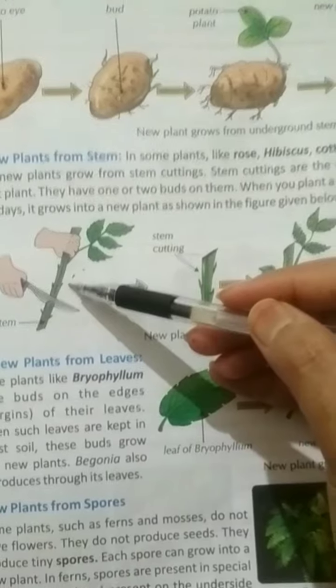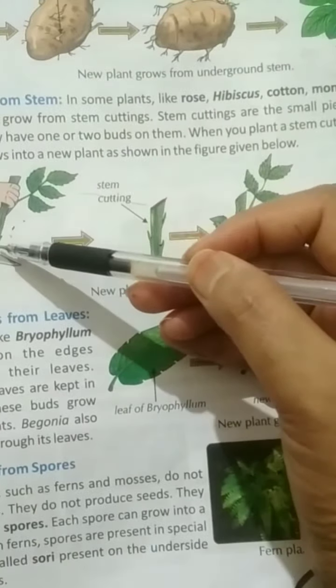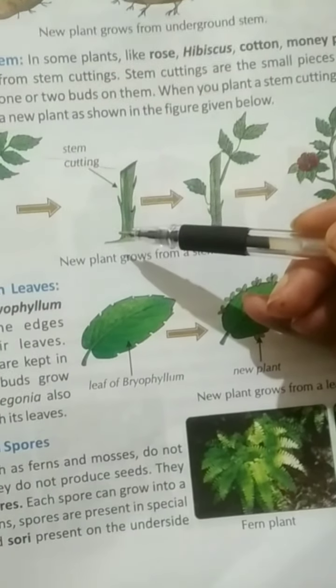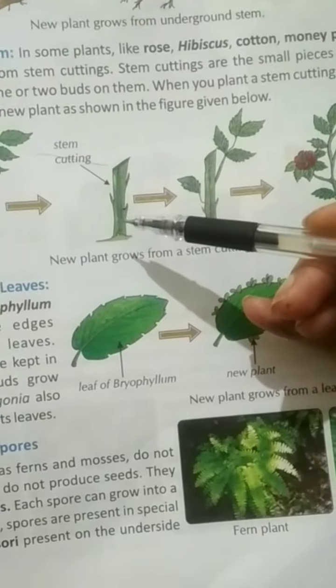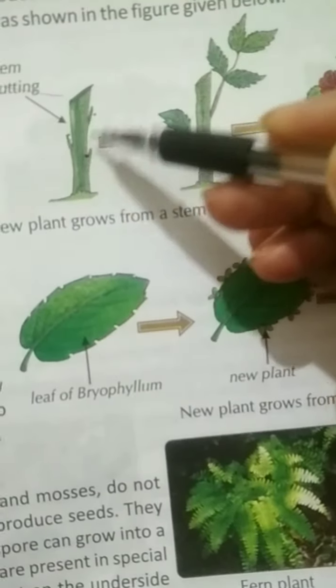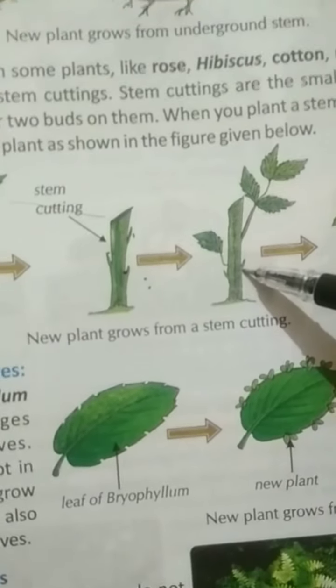As shown in the diagram, in the cutting method, a healthy and matured branch of a plant is cut and placed in moist soil. It gives rise to roots and then grows into a new plant. Care is taken by choosing a branch of the cutting that bears leaves and buds. See, it is bearing buds, because through buds only the new plant grows.